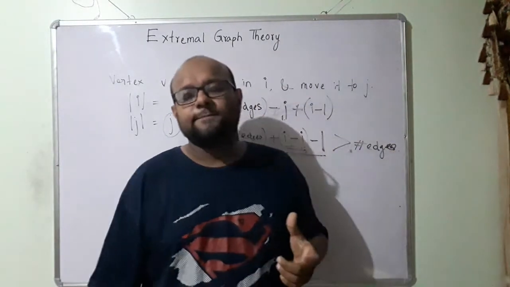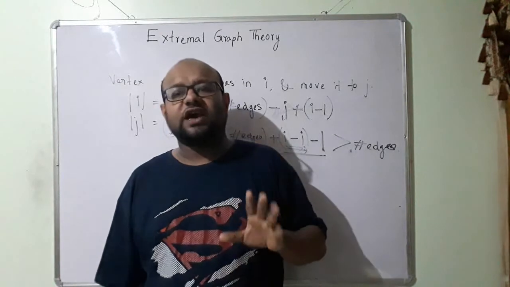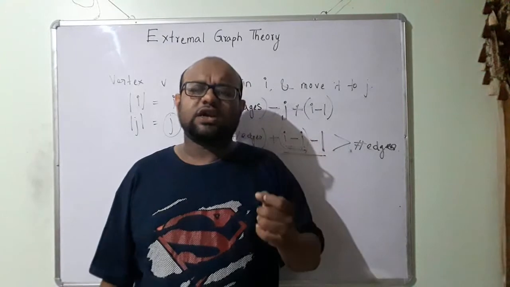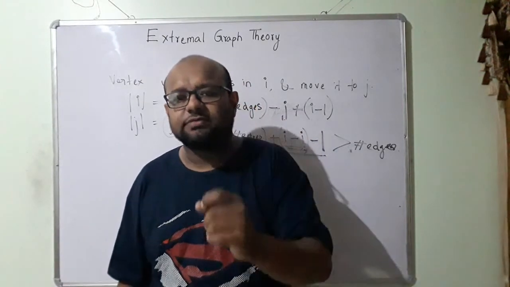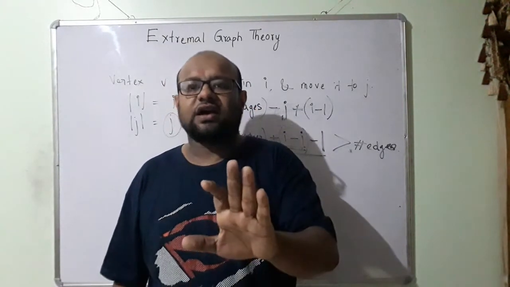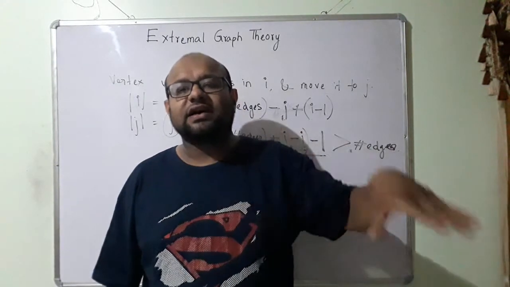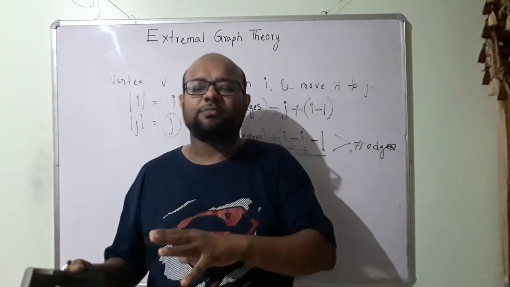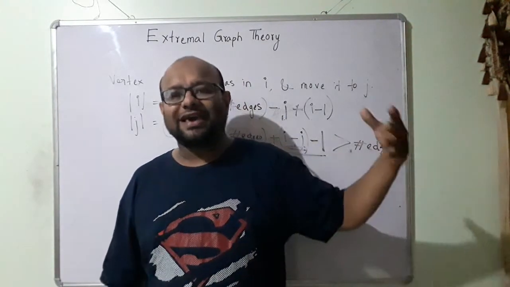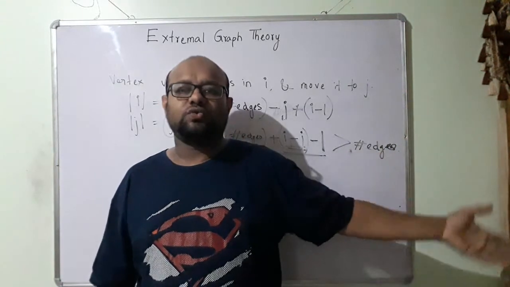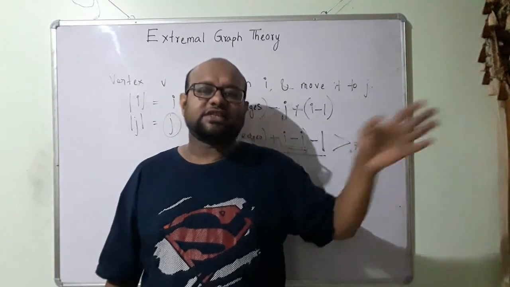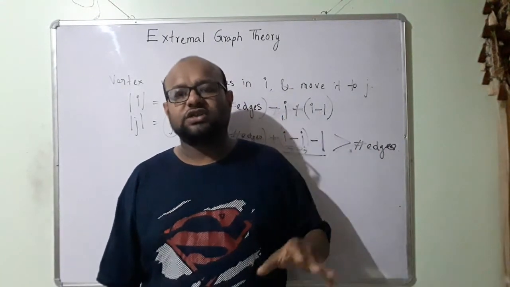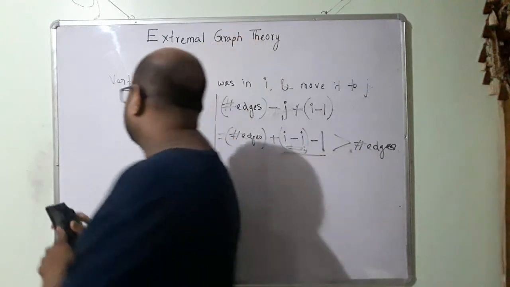Out of these, the Turan graph is going to have the maximum number of edges under the condition that K r plus 1 is not a subgraph. If we remove that condition, K n is going to have the maximum number of edges. Under this condition, Turan's graph has the maximum number of edges. This is given to us by Turan's theorem. All right.